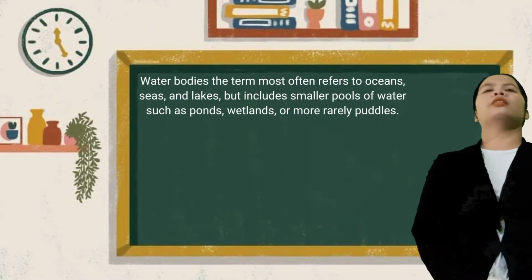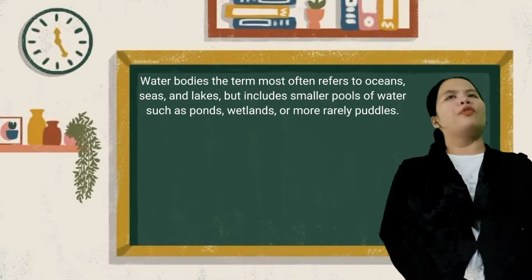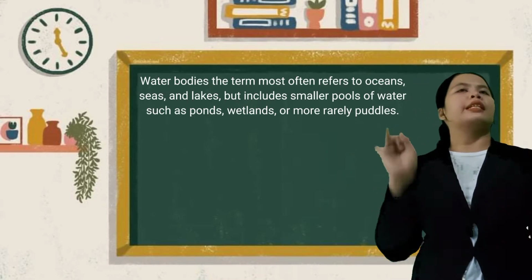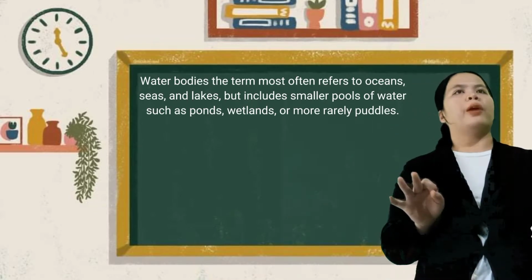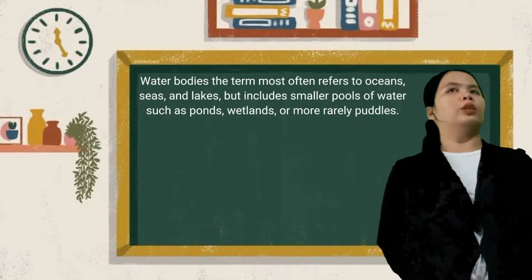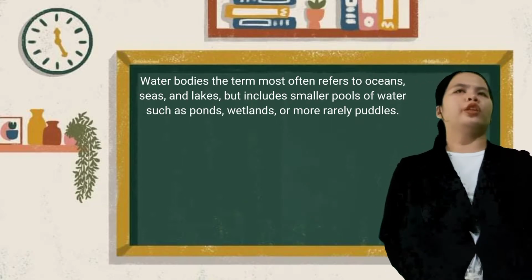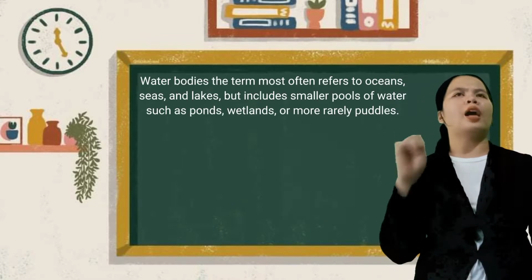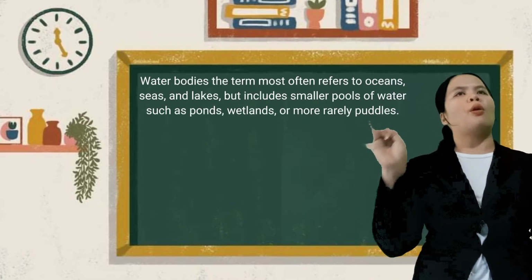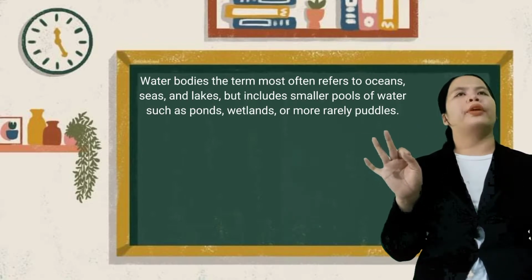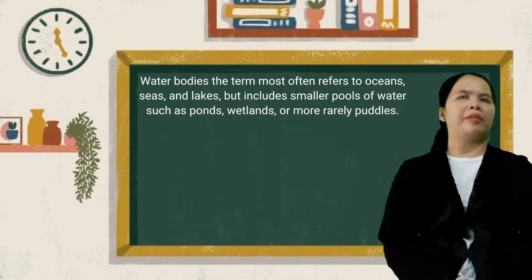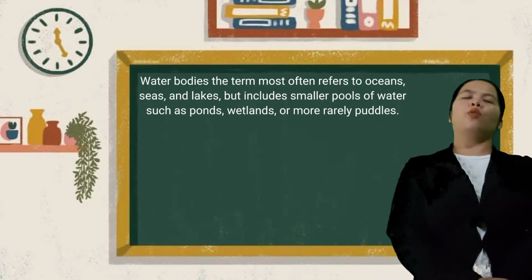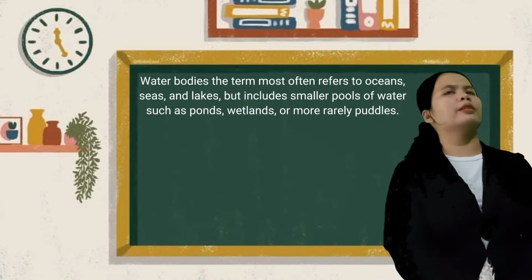So water bodies, the term most often refers to what? Oceans, seas, and lakes. But it includes smaller pools of water such as what, class? Okay, ponds, wetlands, or more rarely puddles. Okay, very good. So class, can you give me some examples of bodies of water or water bodies?